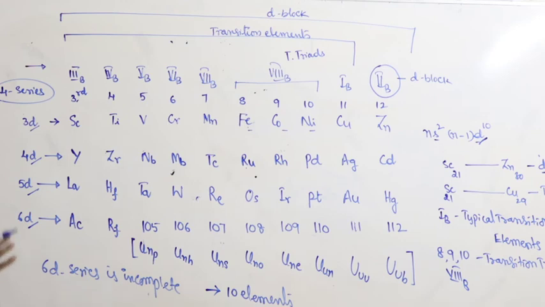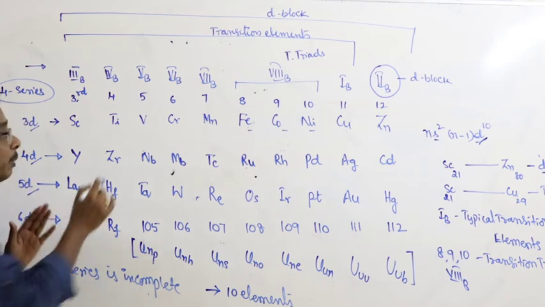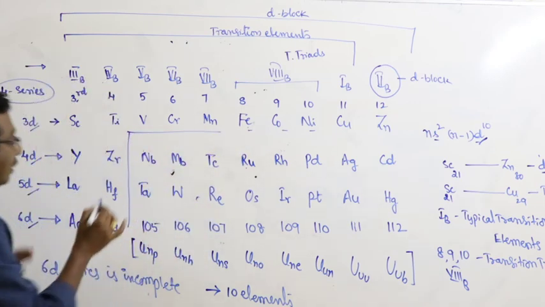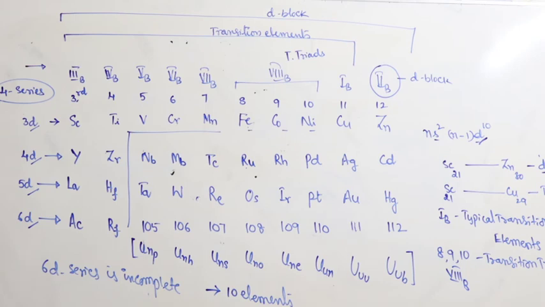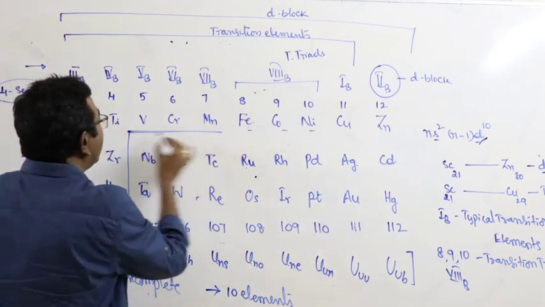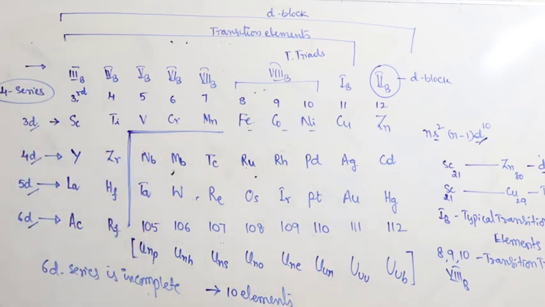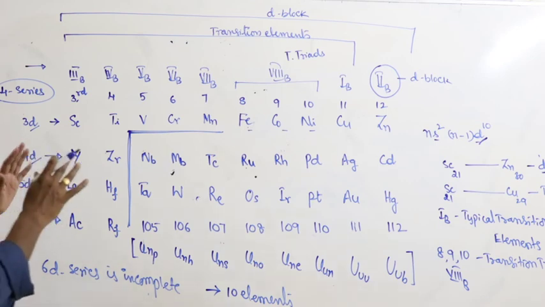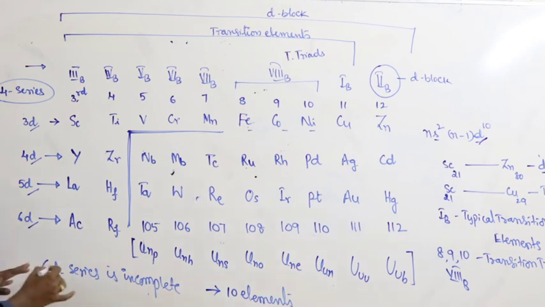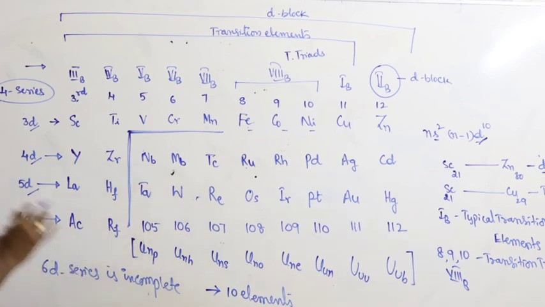And here the specialty of the D block elements is they have similarities in the properties across the period and also along the group, means both horizontally and vertically having similarities in the property. That is the peculiar nature of the D block elements. And here 6D series is an incomplete series, and each series consists of 10 elements.